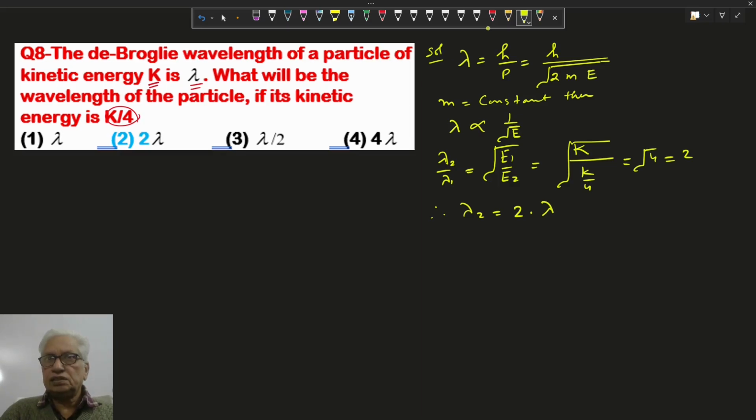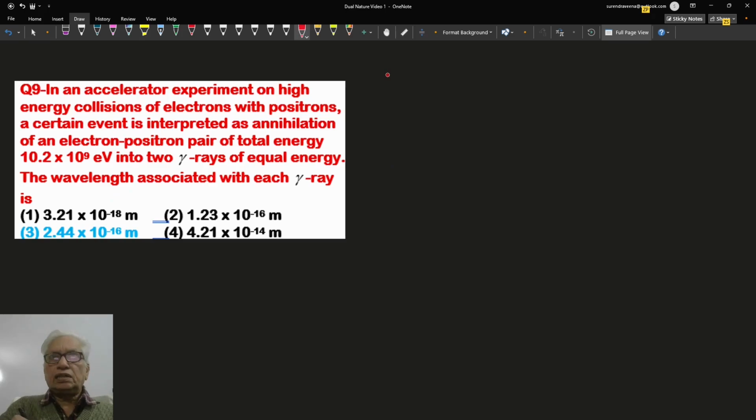So here, the wavelength will be 2 lambda. Option 2 is correct. In an accelerator experiment on high energy collisions of electrons with positrons, a certain event is